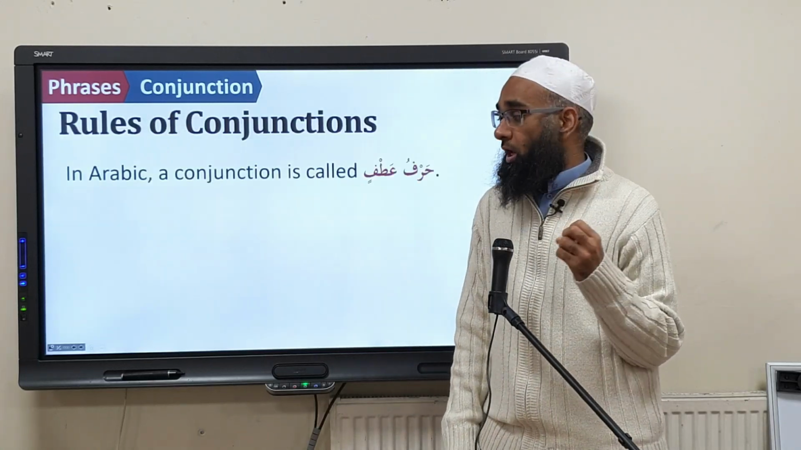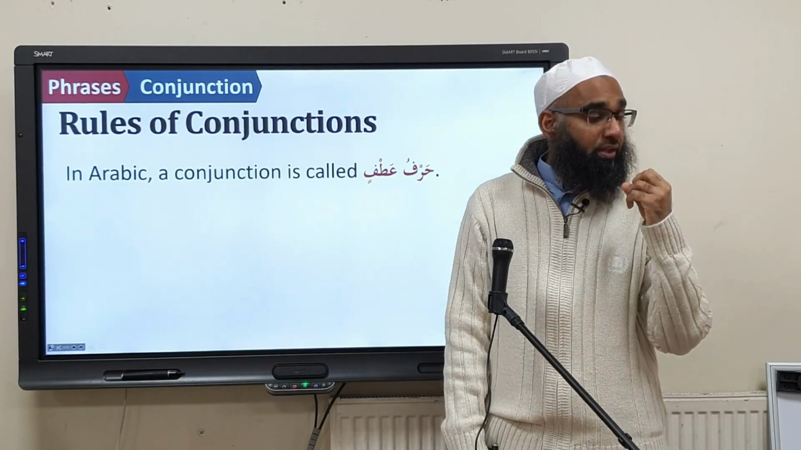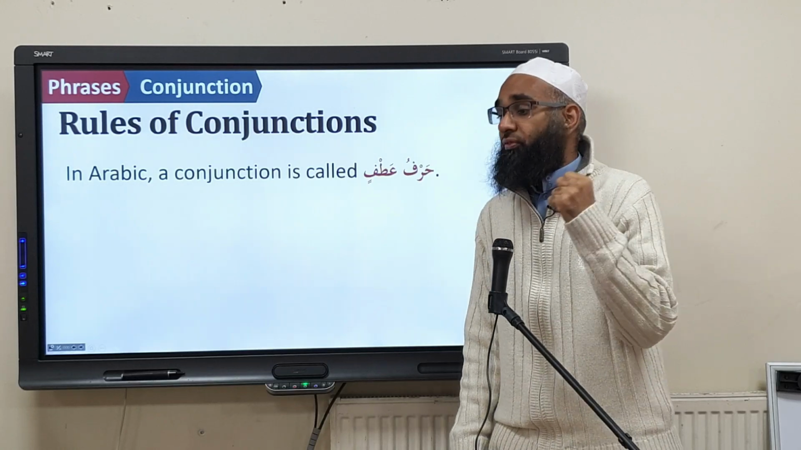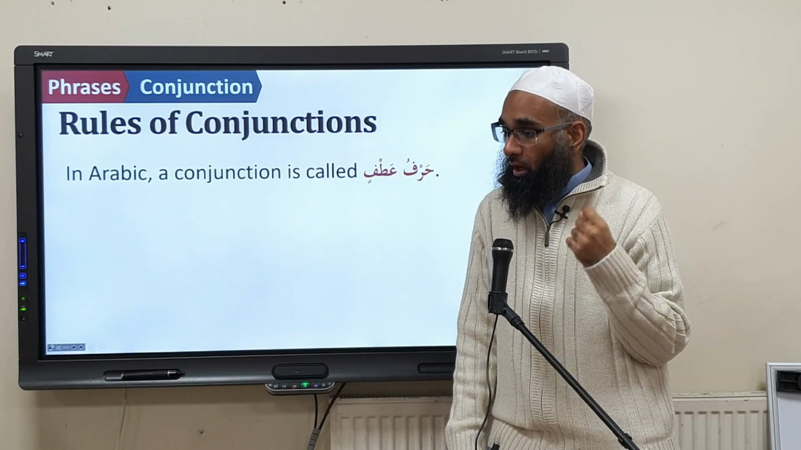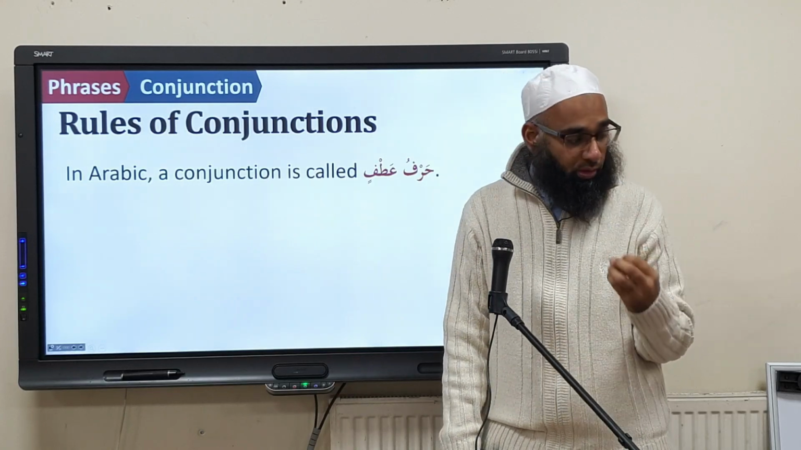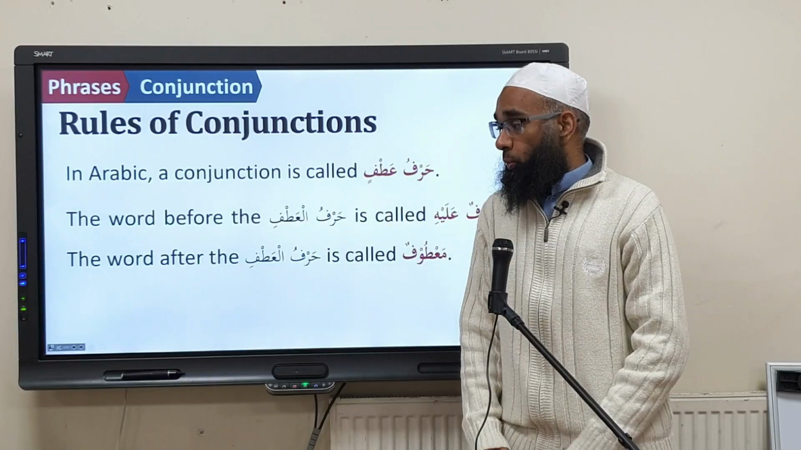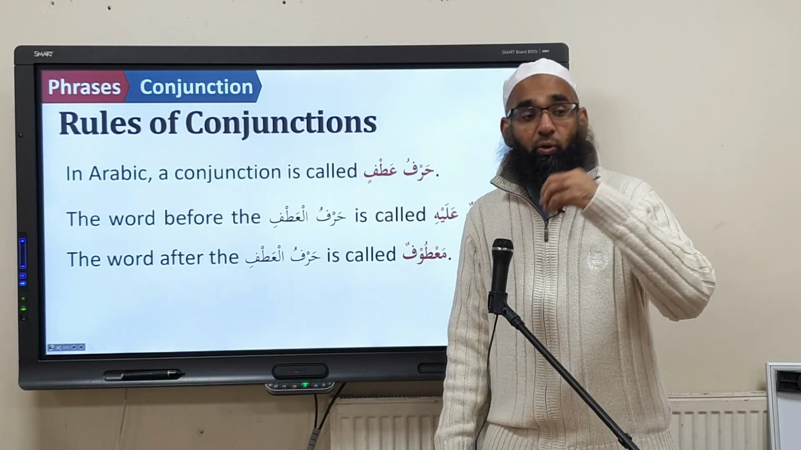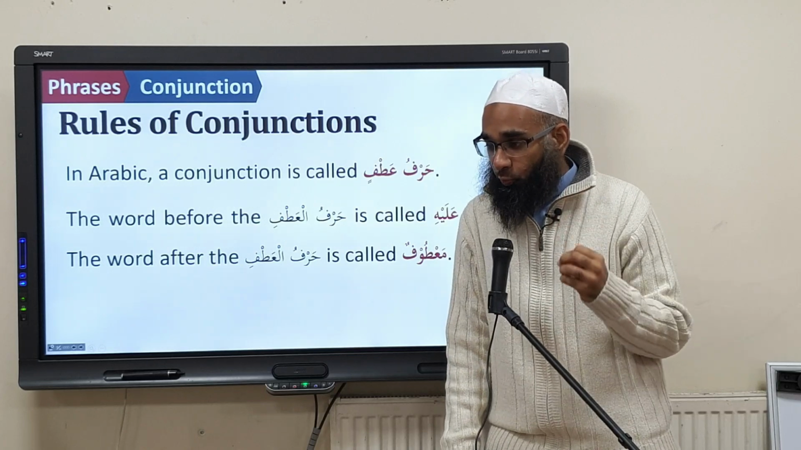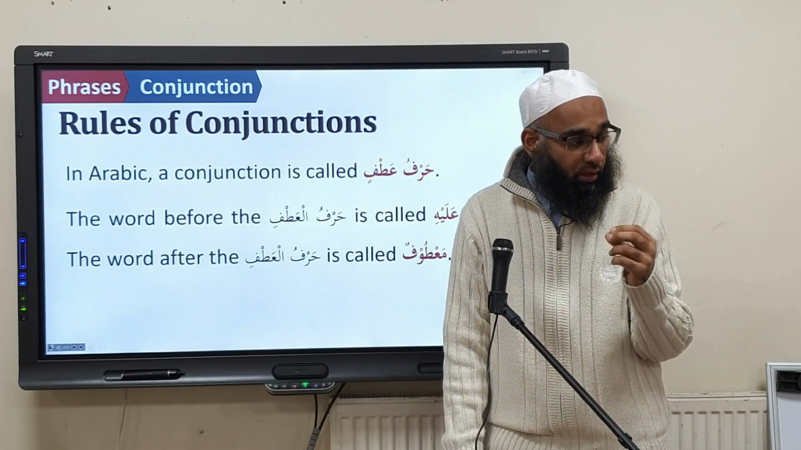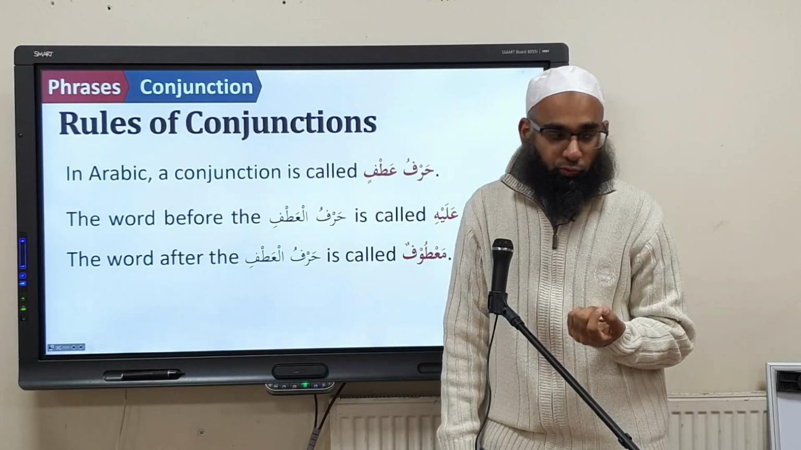The conjunction is called harfu atfin. What's it called? Harfu atfin. Not ataf, harfu atf. People pronounce it ataf, but it's harfu atfin. The word before the harfu atfin is called ma'tufun alayhi. The first word is called ma'tufun alayhi, and the second one is called ma'tufun.